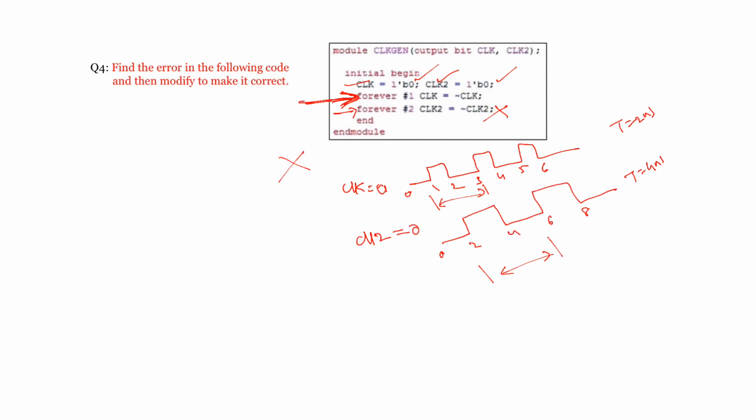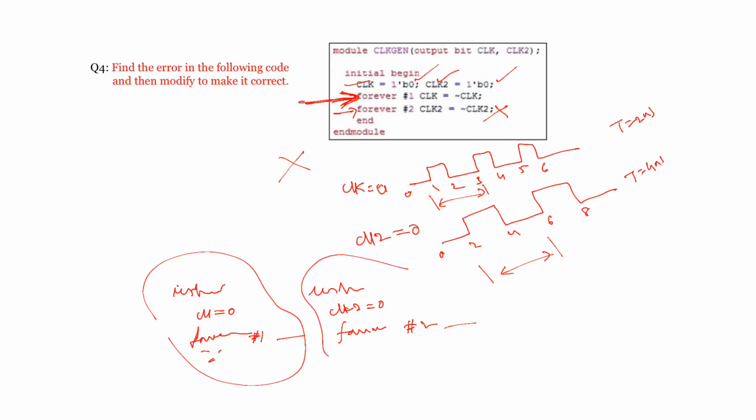But if you want to generate two clocks, how do you generate them? Then you are going to use two initial blocks. In this initial block, you make clock 1 equal to 0 and then forever. And in the second initial block, clock 2 is equal to 0, and you write the same forever statement with #2 here instead of #1. You write the statements in separate initial blocks, because initial blocks execute concurrently. Any number of initial blocks you can use in your program, all will be executed concurrently. All start at time 0, and now you are able to generate the two clocks.